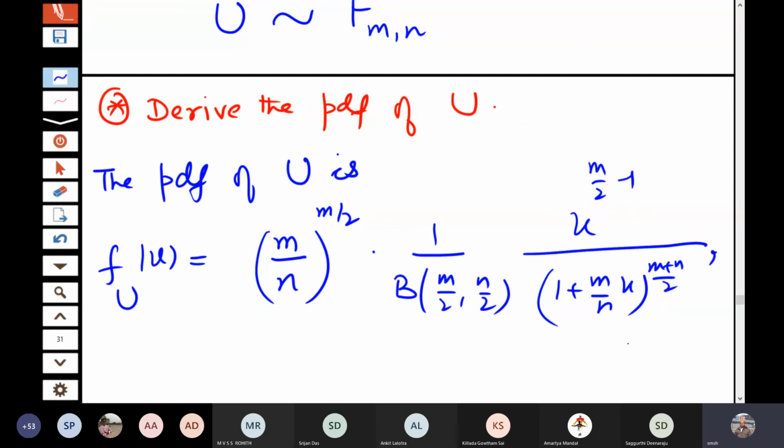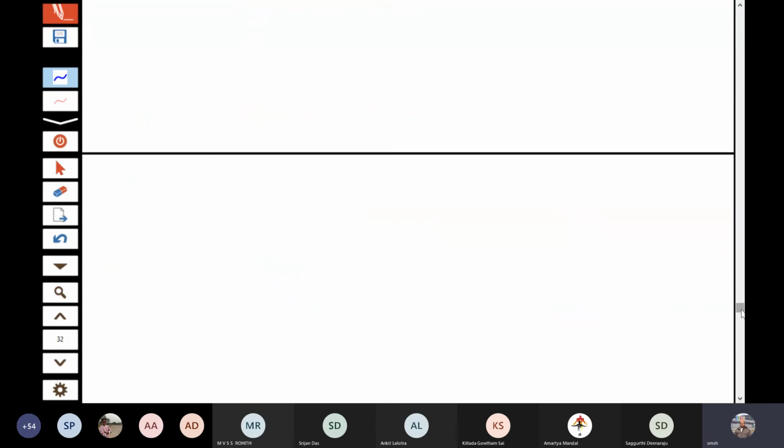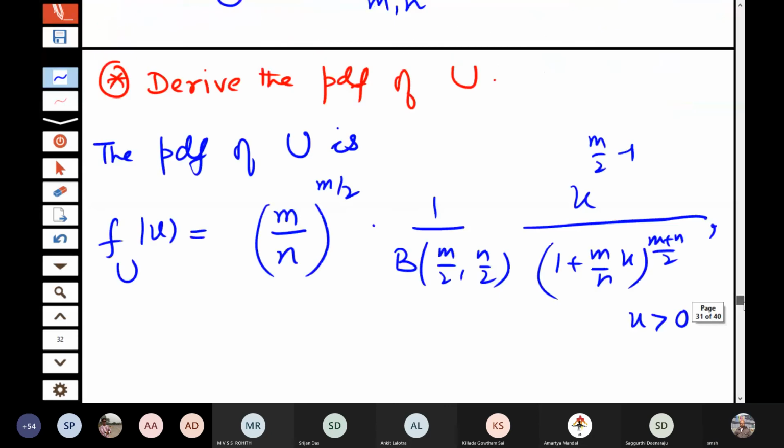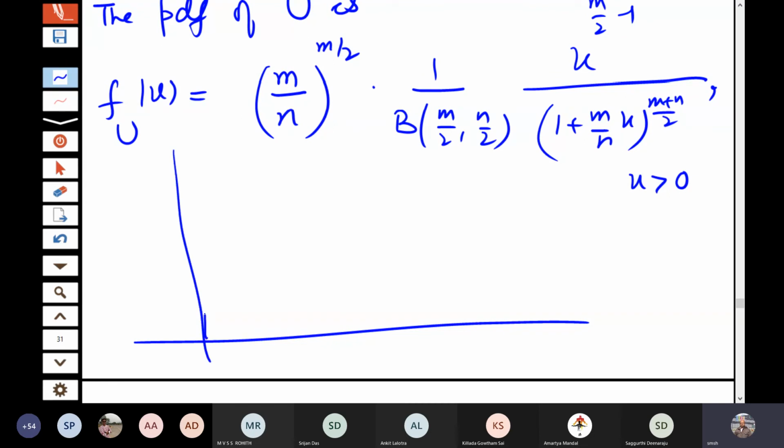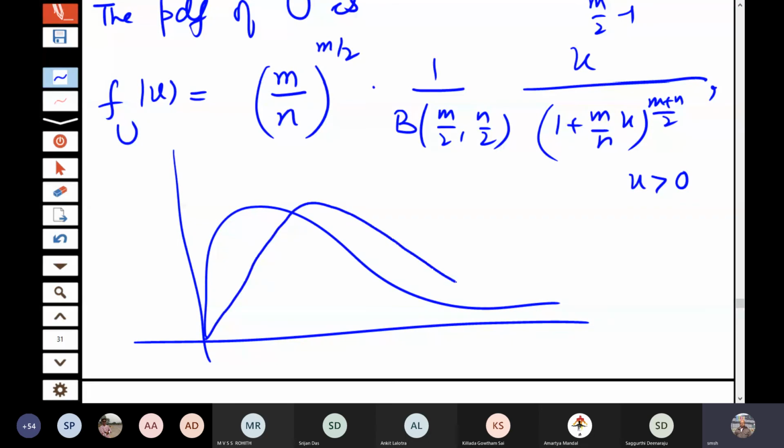And u is positive. This is a positive valued random variable. In fact, if you plot it, the plots will be like this, positively skewed. Of course, depending upon different values of m and n, you will get different shapes here.